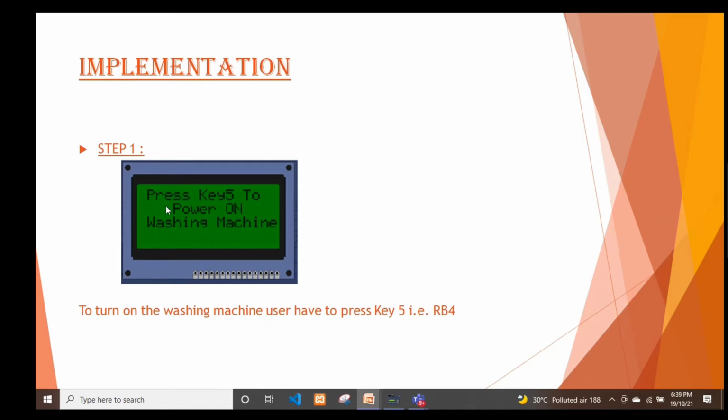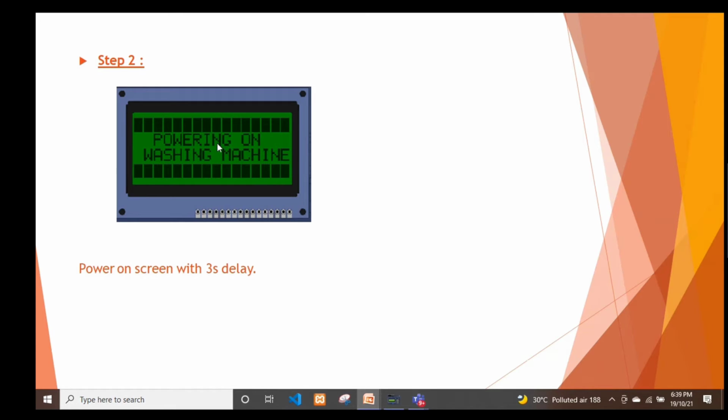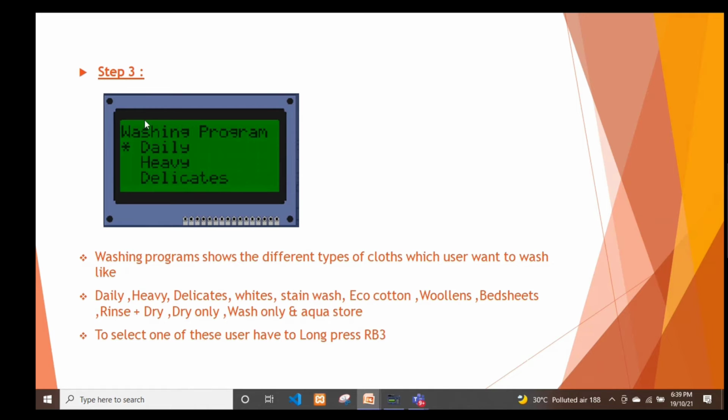In step 1, the user is asked to press key 5 to power on the washing machine. Key 5 means RB4. When the user presses RB4, a window pops up which says powering on the washing machine, and this power on screen will be displayed for 3 seconds. Step 3 is washing programs.